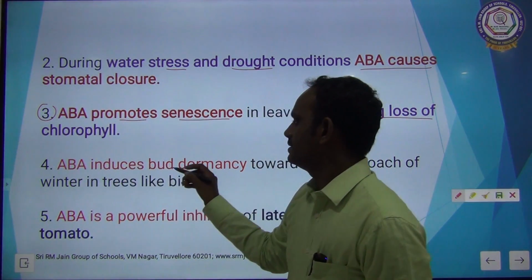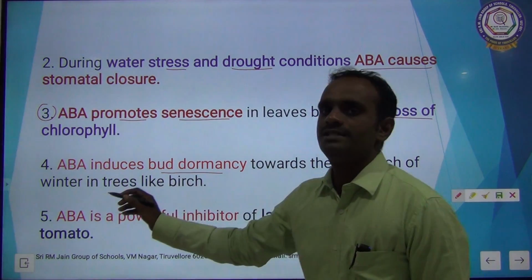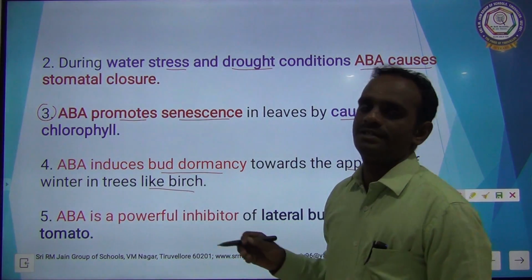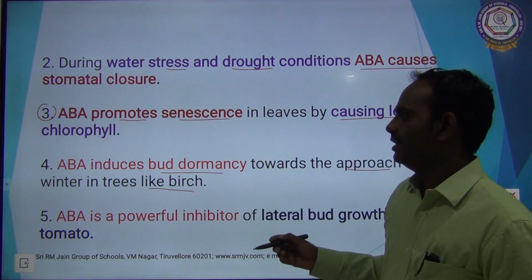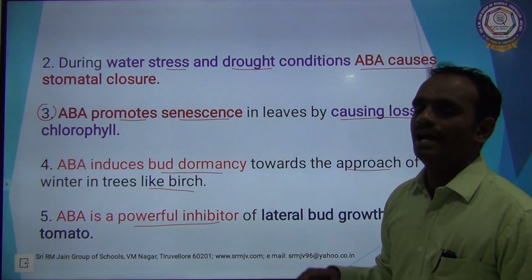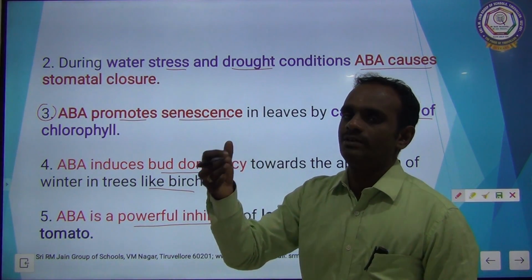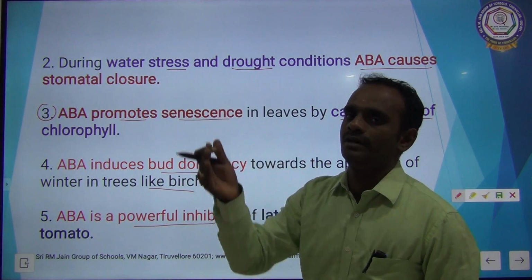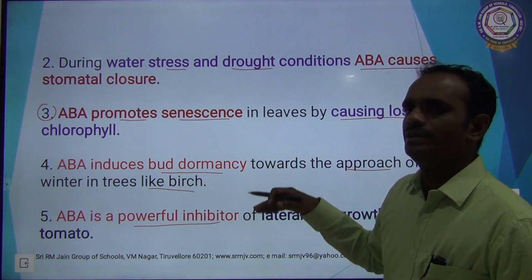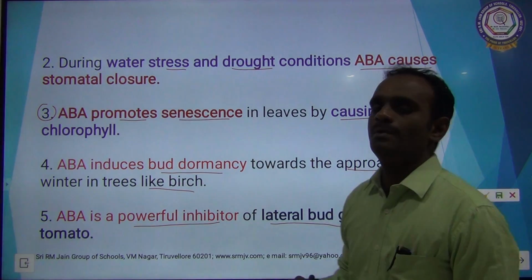ABA induces bud dormancy towards the approach of winter in trees like birch. Last physiological effect: ABA is a powerful inhibitor. I already said auxin, cytokinin and gibberellin are promoters. Abscisic acid is a very good, powerful inhibitor of lateral bud growth in tomato.